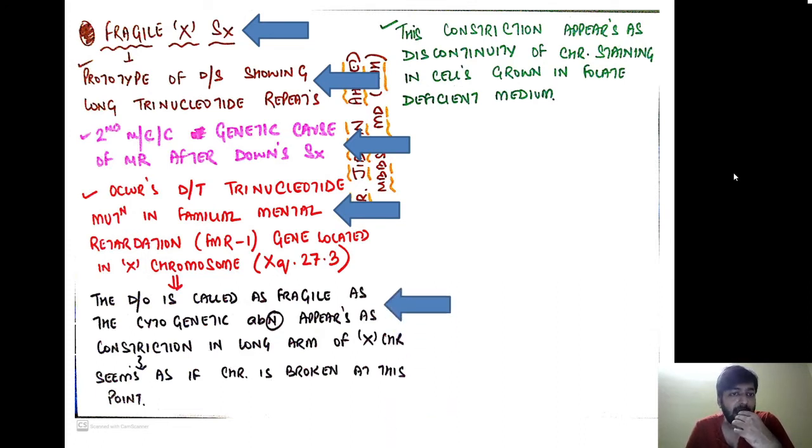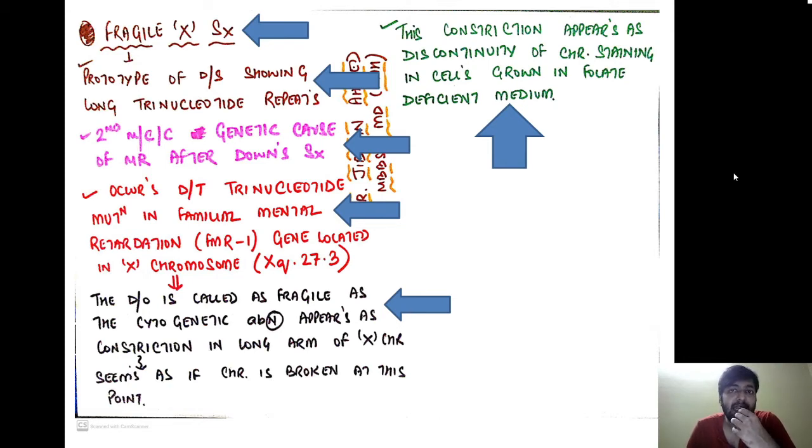This disorder is called fragile because the cytogenetic abnormality appears as a constriction in the long arm of the X chromosome. It seems as if the chromosome has been broken at one point under cytogenetics. This constriction appears as a discontinuity of the chromosome staining in cells grown in folate deficient medium.